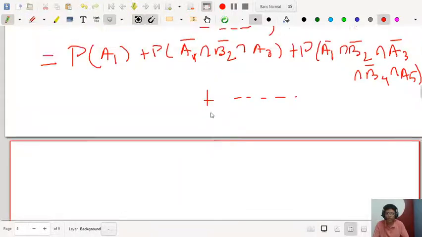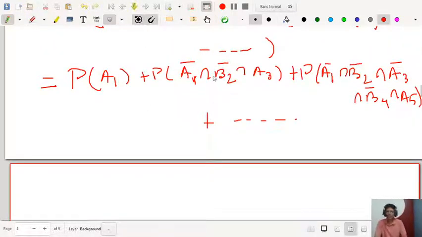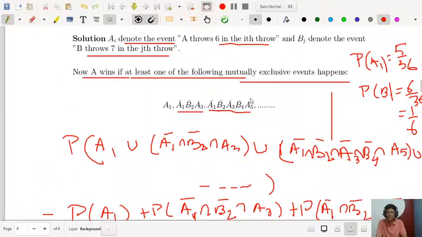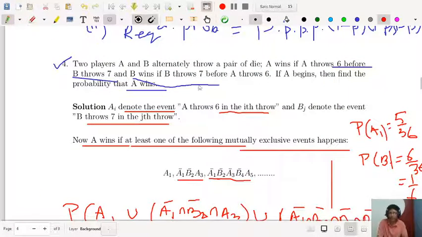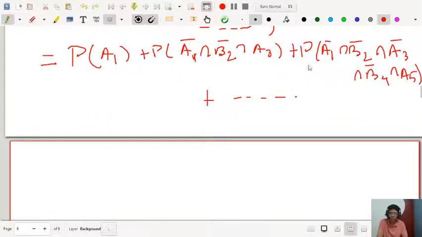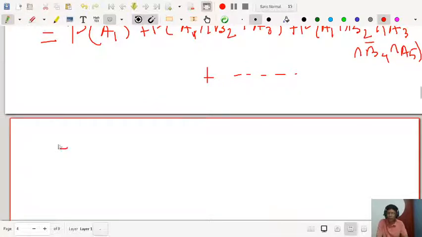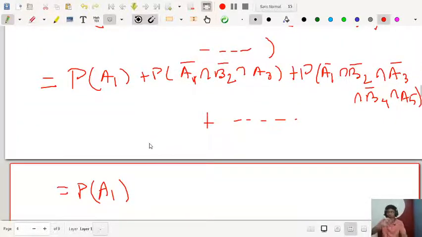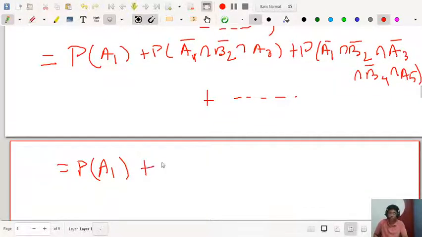So let me add a page here. Again, they are independently throwing, and they do not depend on each other. So these events are actually independent: A1 bar, B2 bar, A3 bar. In the previous case, the result depended on the previous one, when you were discussing passing the test. But in this case, they are independently trying. The trials are independent.